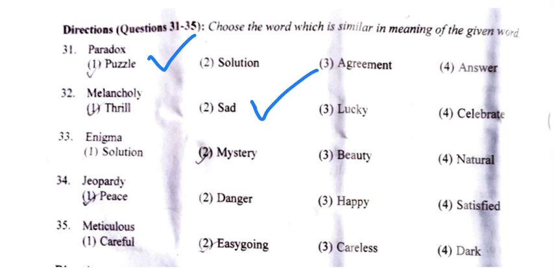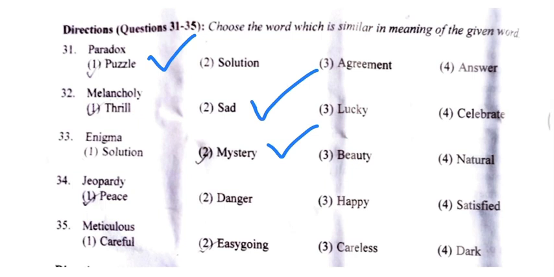Next is enigma. Enigma means a person or thing that is mysterious or difficult to understand. Therefore, our answer will be the second option, which is mystery. Fourth question is jeopardy. Jeopardy means danger or loss or harm or failure.